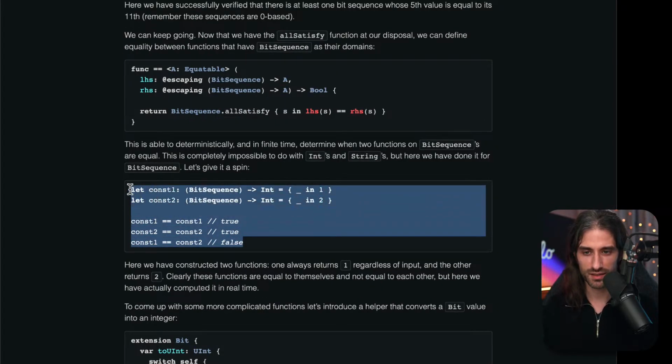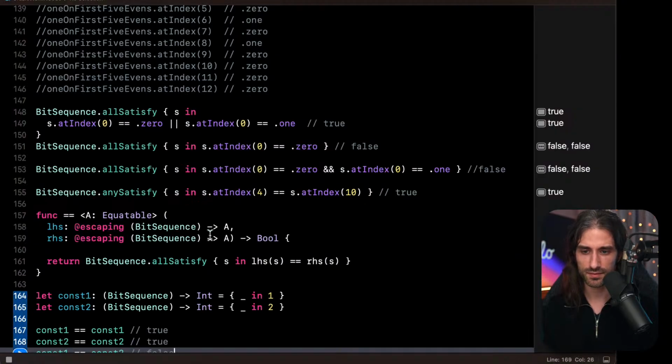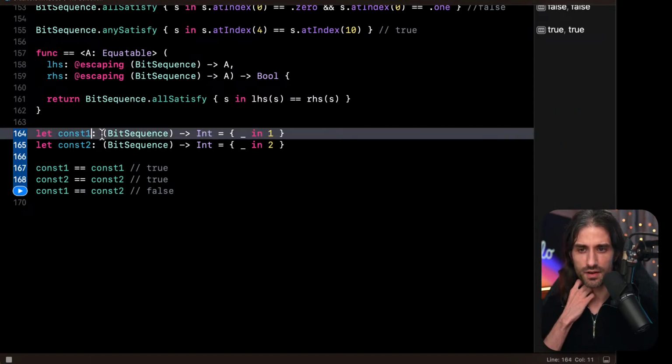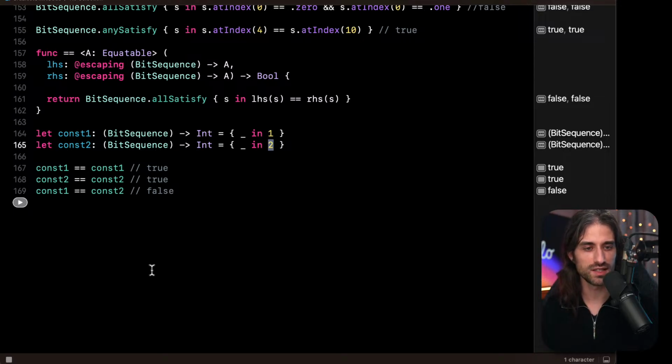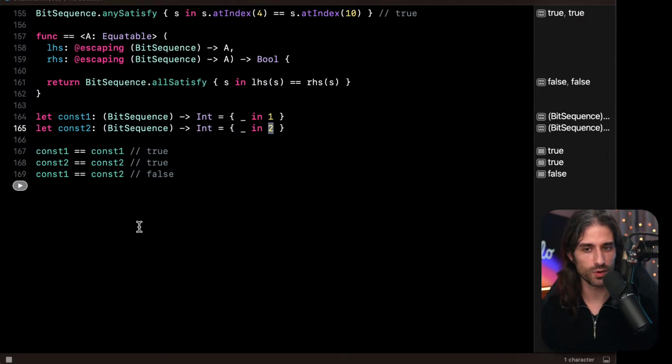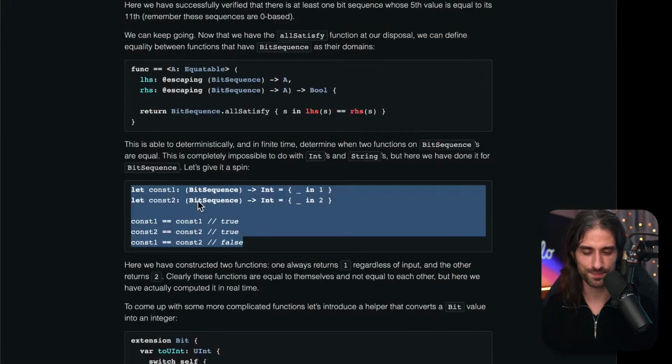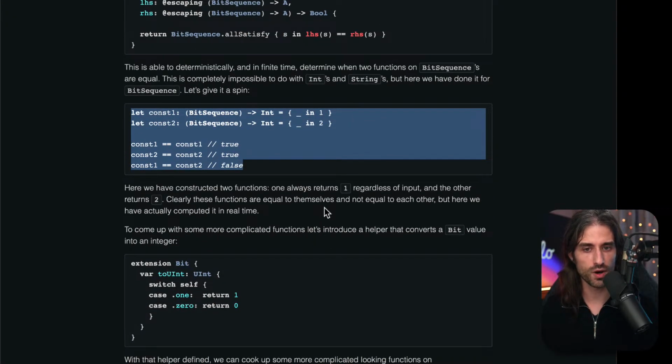So let's give it a spin. I'm copy and pasting the code. Here we have a first function that operates over a bit sequence and always returns 1, and another one that always returns 2. We want to test whether const 1 is equal to itself, const 2 is equal to itself, and const 1 is equal to const 2. And we can see that we do get values returned by this equal operator. So here we have constructed two functions. One always returns 1 regardless of input, and the other always returns 2, also regardless of input. Clearly, these functions are equal to themselves and not equal to each other. But here we have actually computed it in real time.